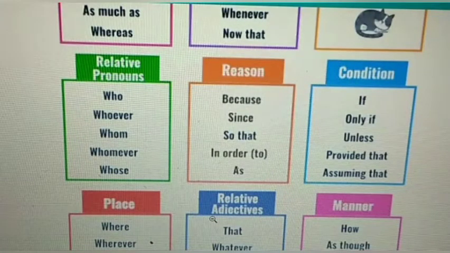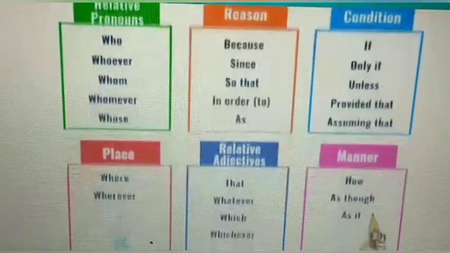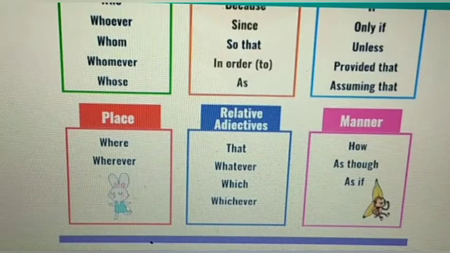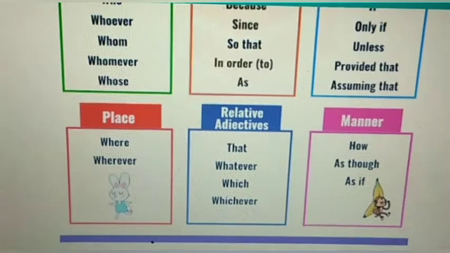For reason we use because, since, so that, in order to, as. Condition: if, only if, unless, provided that, assuming that. For place we use where, wherever. For relative adjectives we use that, whatever, which, whichever. For manner we use how, as though, as if.